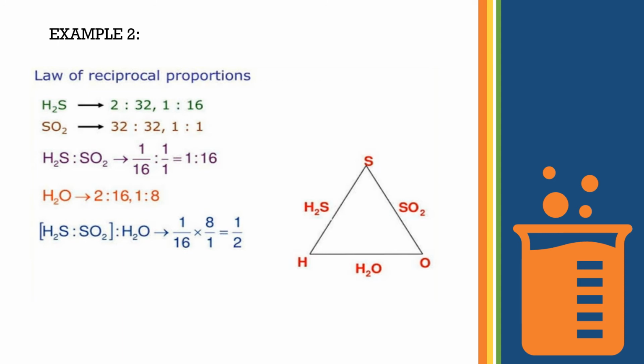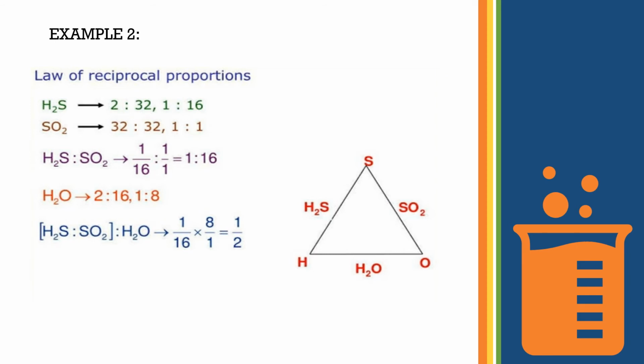Now when we calculate for water, we observe that the ratio is 1 is to 8 by mass in water. So when we take the ratio of both these, we can say that 1 is to 8 is a simple multiple of 1 is to 16. So this example illustrates the law of reciprocal proportions.